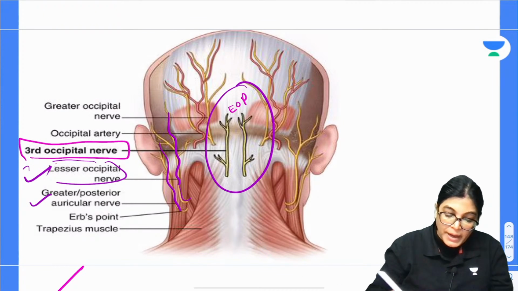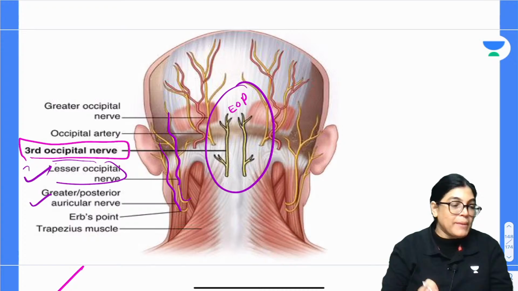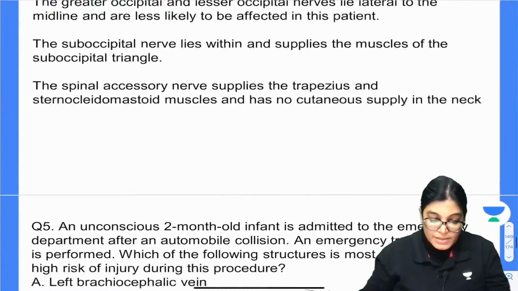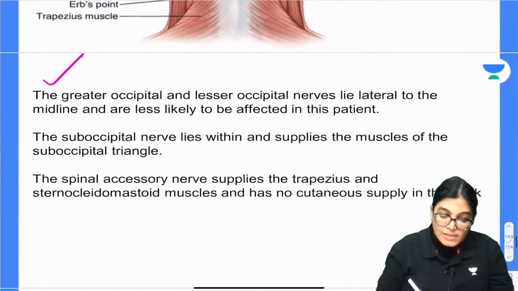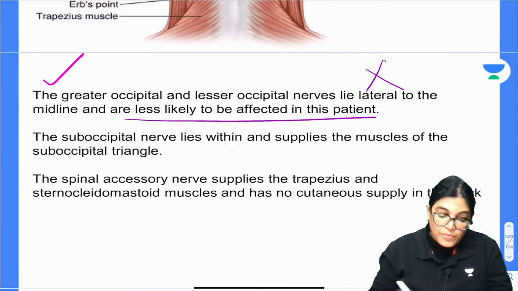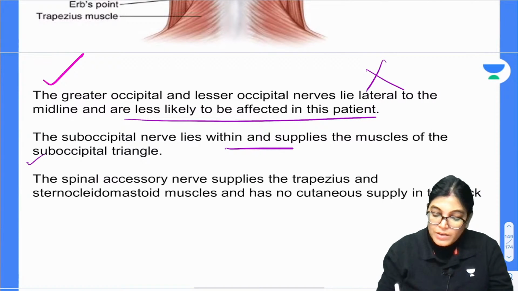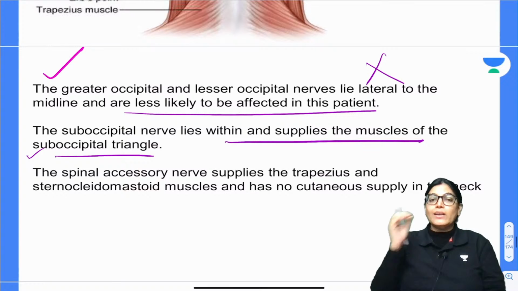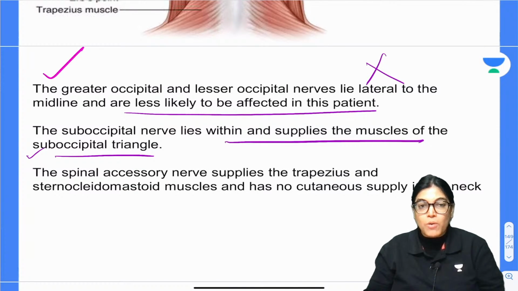The third occipital nerve is in the midline location. This image and this diagram are clearing your doubt about location. See here. The greater and lesser occipital nerve is lying slightly laterally, so it is not correct. When we are talking about the suboccipital nerve, it lies within the muscles of the suboccipital triangle. It is exactly located within those muscles.